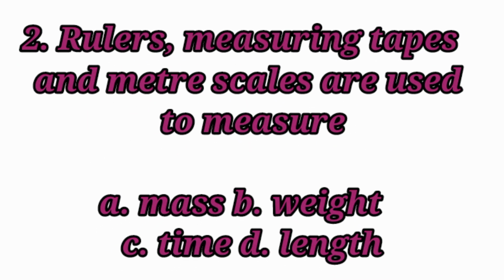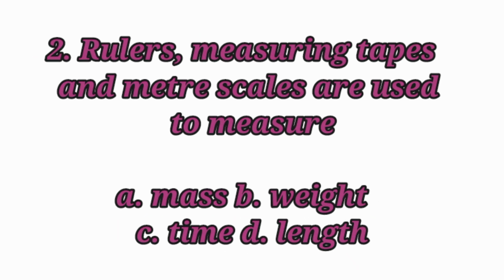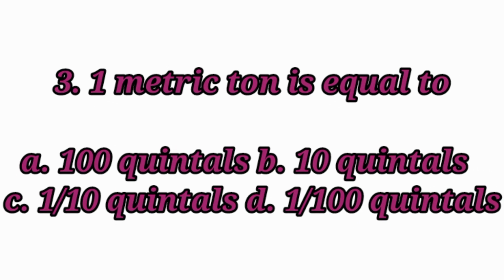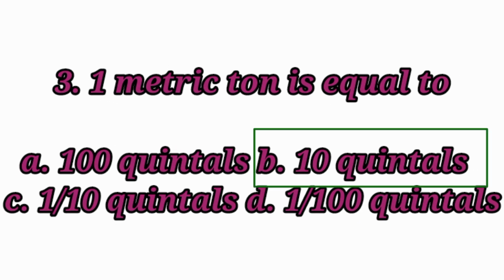Question number 2. Rulers, measuring tapes, and metric scales are used to measure. Answer option D. Length. Third question. 1 metric ton is equal to. Answer option B. 20 quintals.